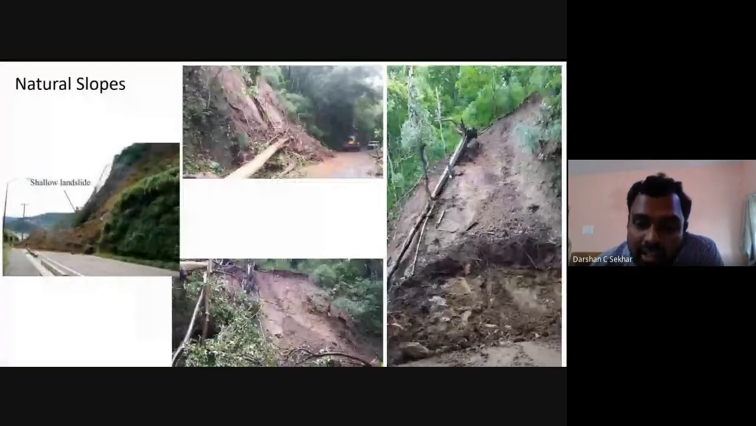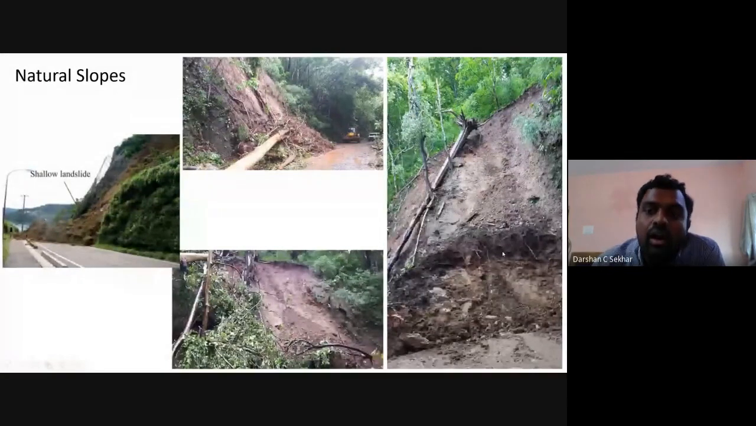Why is it failing? What is the condition there? What is the water content there? Or what are the soil properties there? All these things I should know. And this is a photo. These three photos were probably taken from Dandeli in Karnataka, near Belgaum district. And this I have taken from a Google photo.